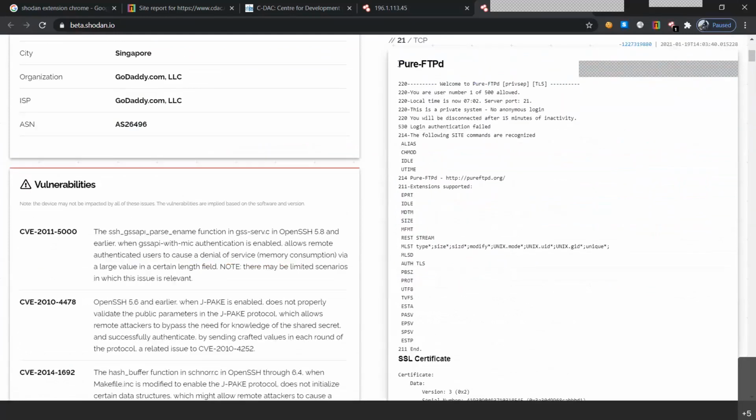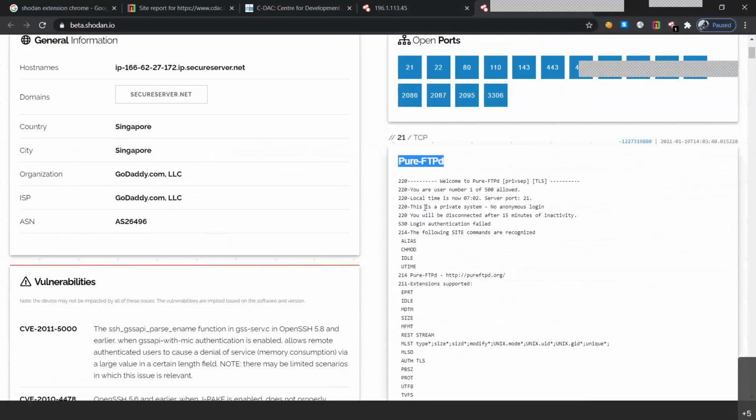Along with one more thing, Pure-FTPd is the service name running on this particular port 21, and you get the service name along with the particular functions that are still available on that version of this software. So site commands can be used by exploiting the vulnerability of this particular Pure-FTPd.